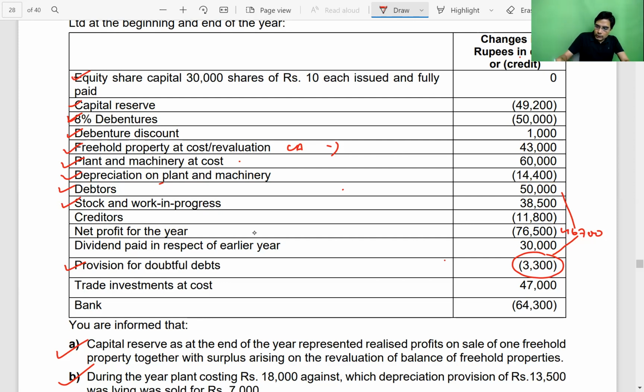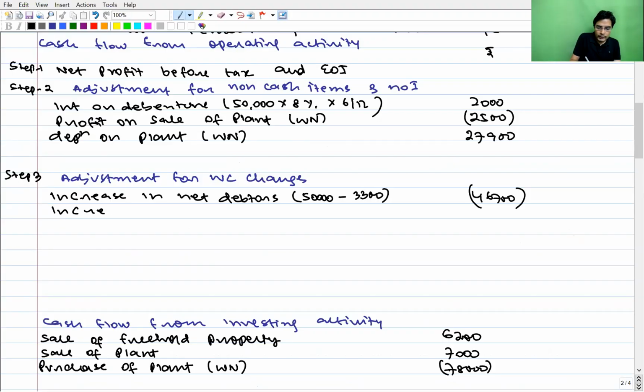Work stock has also increased. Again, a debit change is there, and naturally stock has a debit balance. It is an asset, and if the change is also debit, this means the balance in the stock account as compared to the opening balance has gone up. Closing balance is more than opening balance. It has gone up by 38,400. It will come in working capital changes, increase in stock. Again, a negative figure, 38,500.